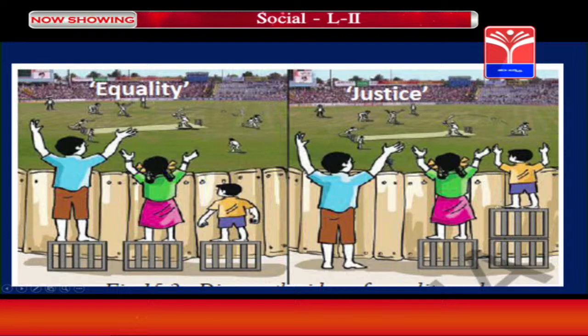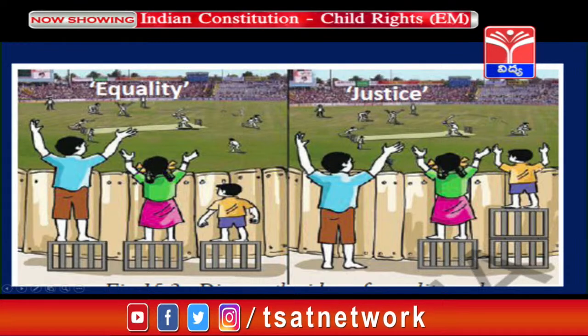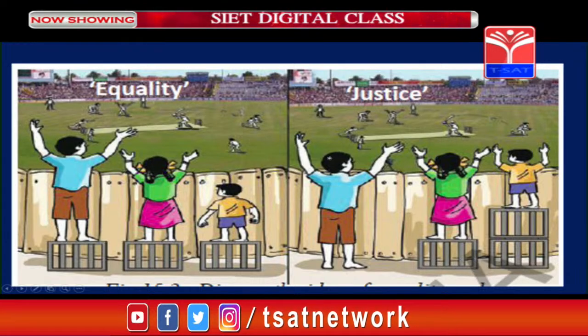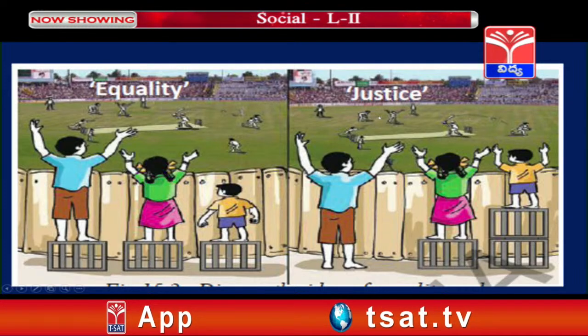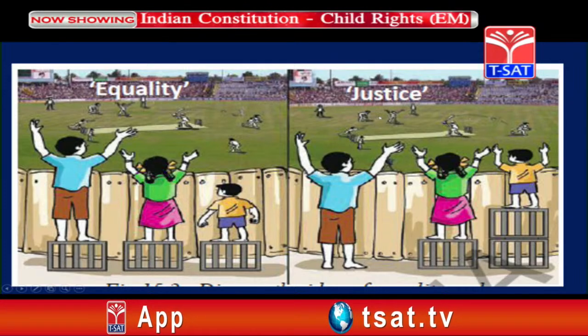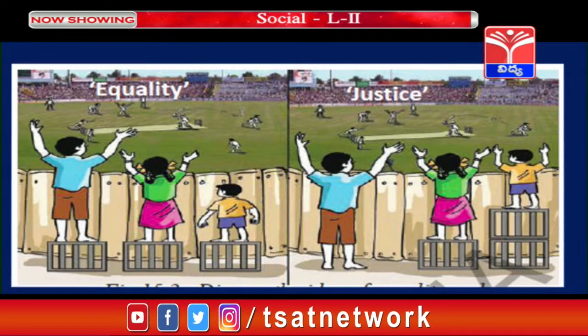This is justice. So equality as well as justice has taken place, and now all three are able to enjoy the game. Like this, equality and justice are two important features of the Indian constitution.